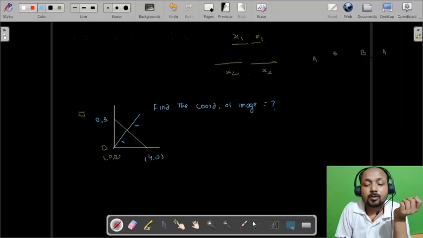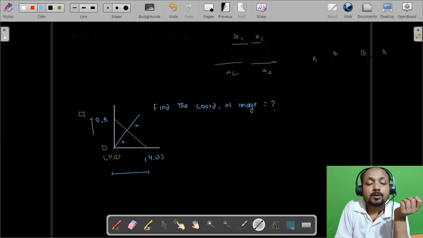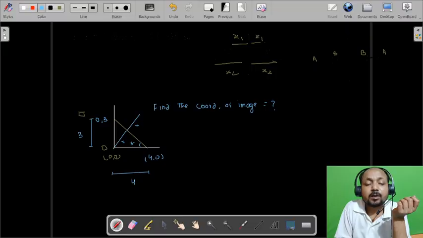So now we can also see this is 4 and this is 3. So here this is 3 and this is 4. This angle is how much? This angle is 37 and this angle is 53. Okay, so now see, if this angle is 37, then this angle will be 53.